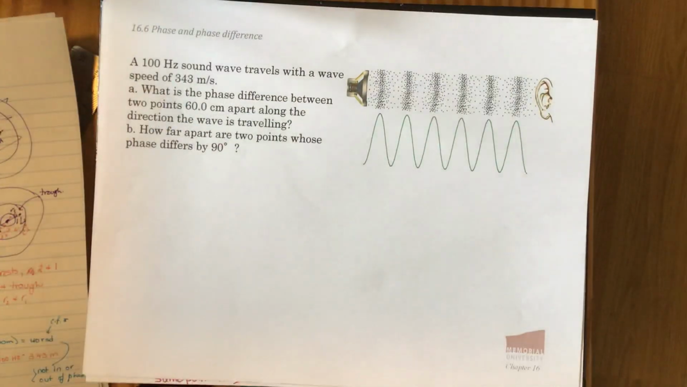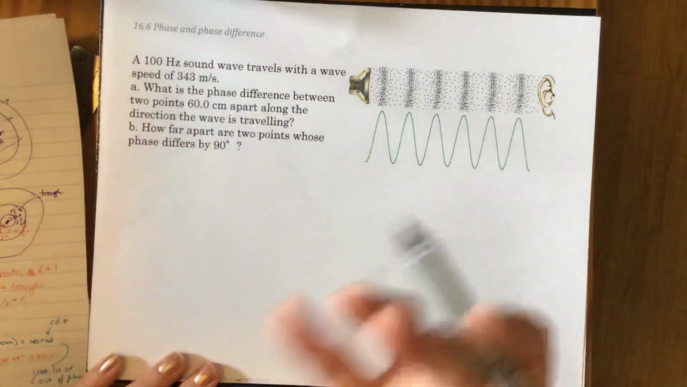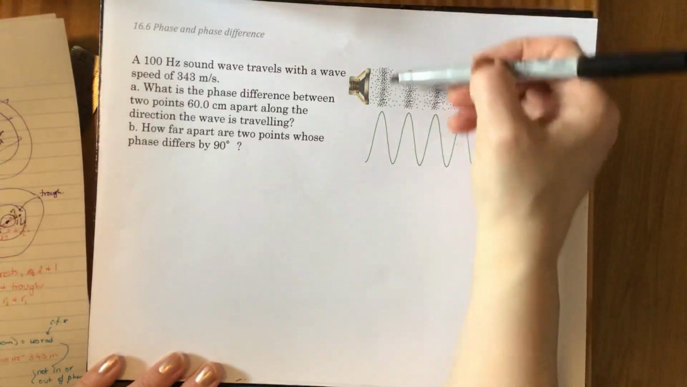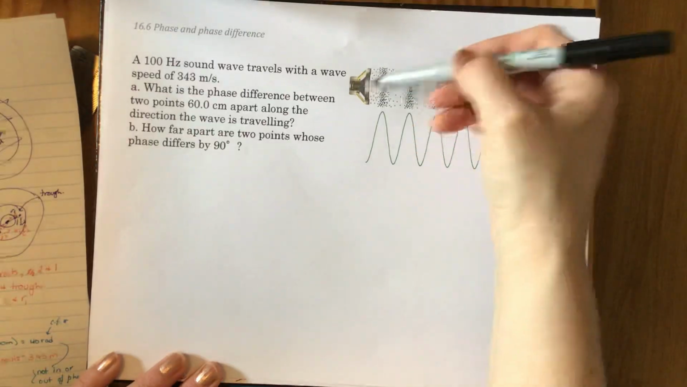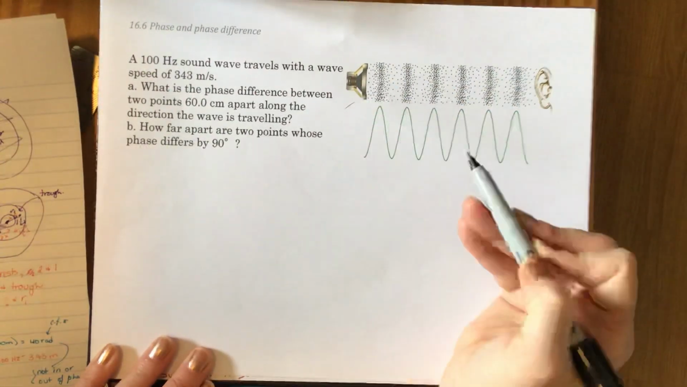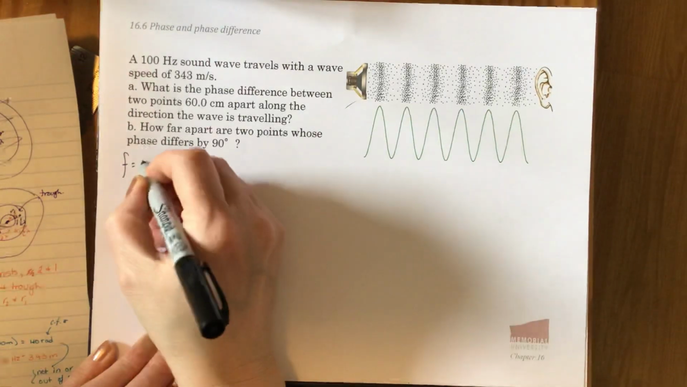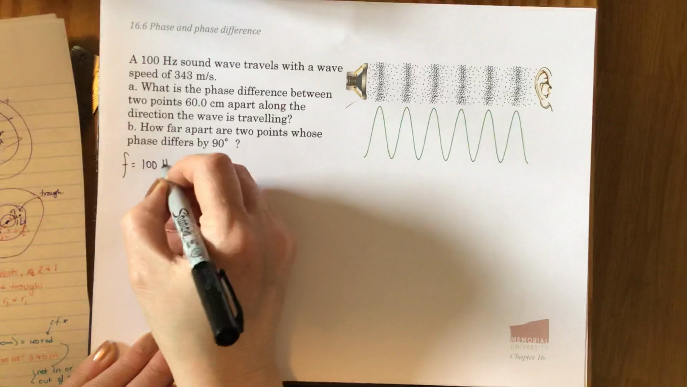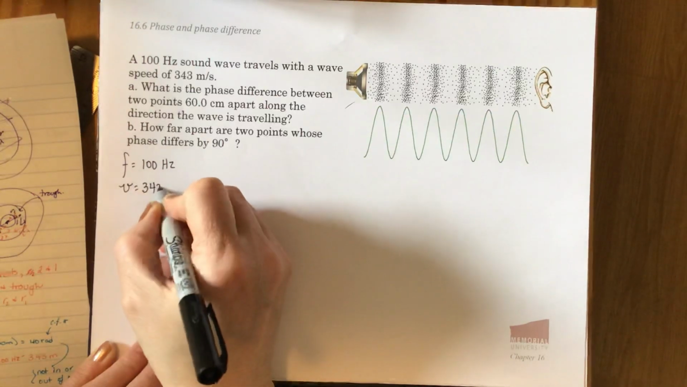So in this last example, we have a 100 hertz sound wave, and it's traveling with a wave speed of 343 meters per second. So sound waves are spherical waves. If we drew the full picture, there'd be big spherical crests here as the sound went from the speaker to the person's ear. I only selected a small portion of that picture because otherwise it would mess up the whole slide. Okay, so my frequency is 100 hertz. My wave speed is 343 meters per second.